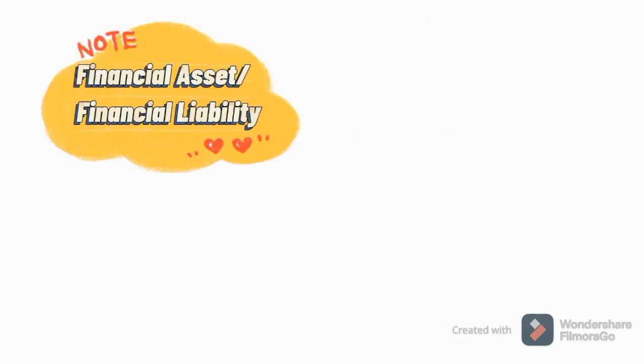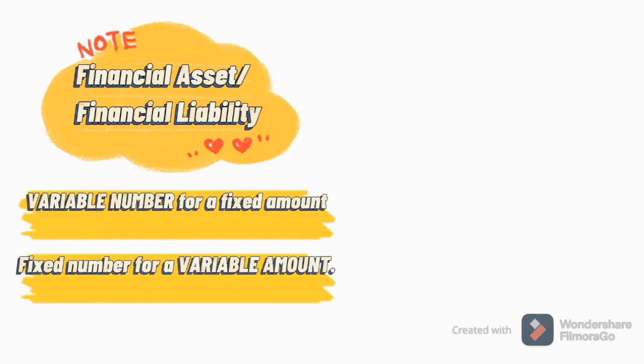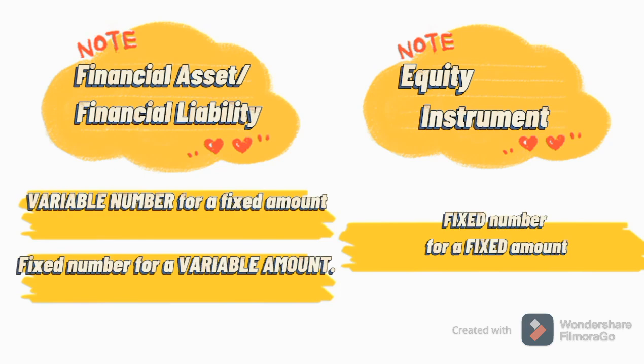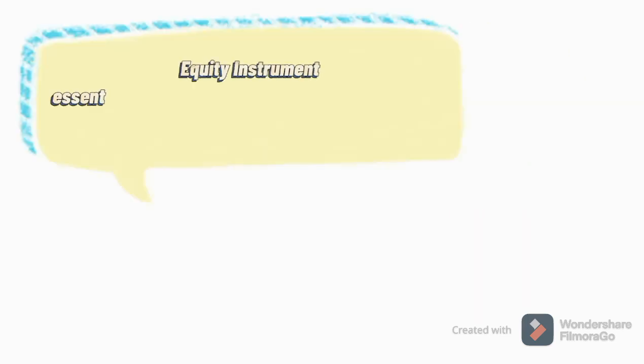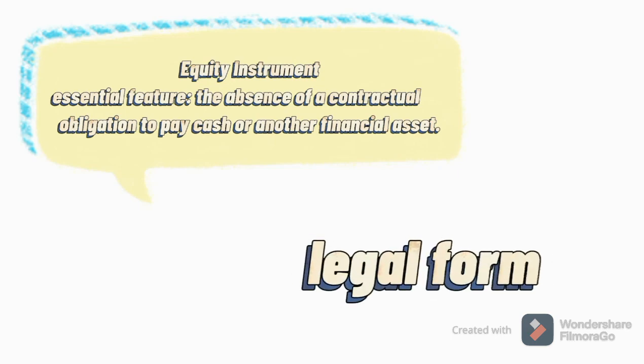When we say financial asset or financial liability, it is variable number for a fixed amount and fixed number for a variable amount. While equity instruments are about a fixed number for a fixed amount. An essential feature of equity instruments is the absence of a contractual obligation to pay cash or another financial asset. Its legal form is also irrelevant.